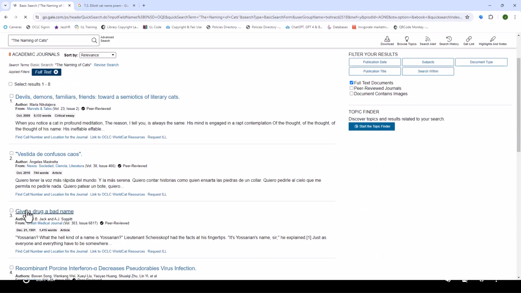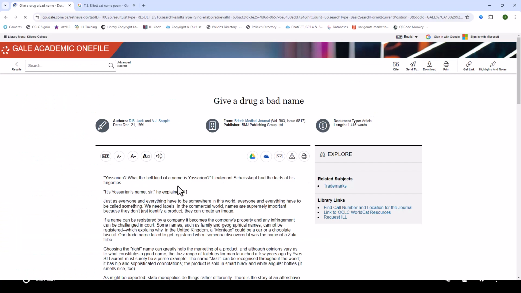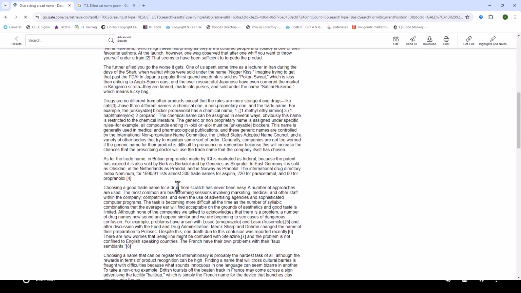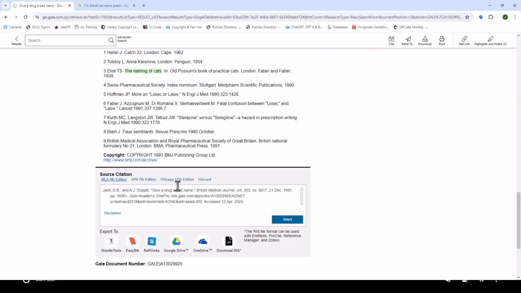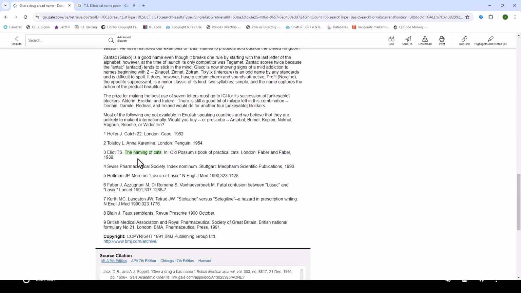The third result is different. Give a drug a bad name. That still seems kind of sketchy. So I'm going to click it and I'm going to scroll. I'm looking for the name because it's going to highlight what it searched for. There it is right there. It's in the references. So let me find the number 3 article.